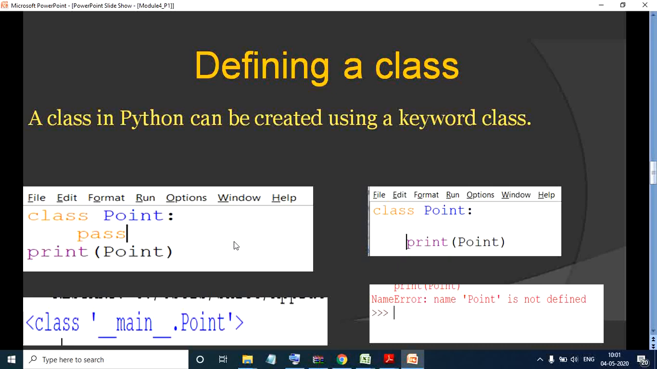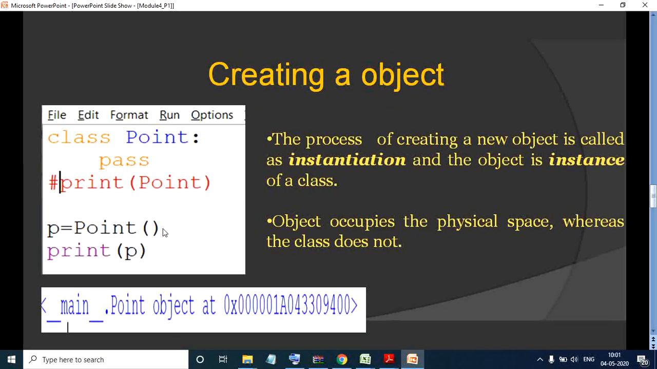Now moving ahead, a class object is like a factory for creating objects. That is, it goes on creating objects. To create a point, you will call Point as if it is a function. This whole process of creating an object is called instantiation, and the object is called an instance of the class. That is, it is a part of a class. You can observe here, after creating the class, we have created an object.